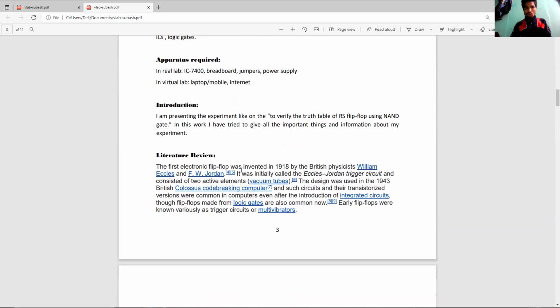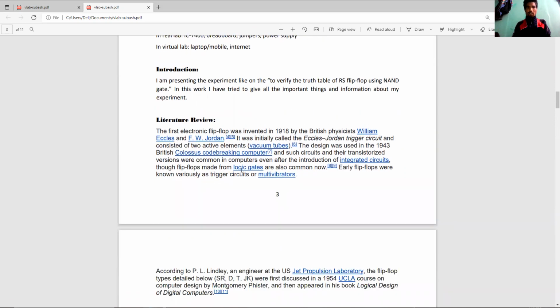Literature review. The first electronic flip-flop was invented in 1918 by the British physicists William Eccles and F.W. Jordan. It was initially called the Eccles-Jordan trigger circuit and consisted of two active elements, vacuum tubes.